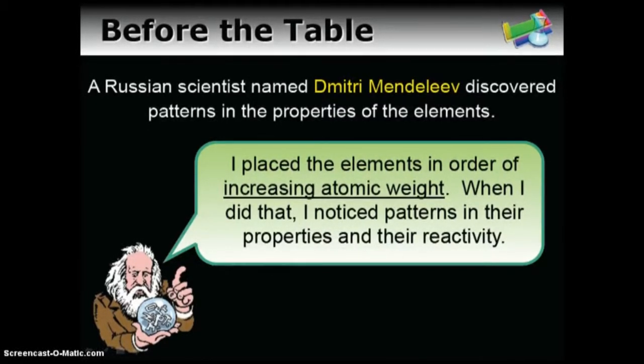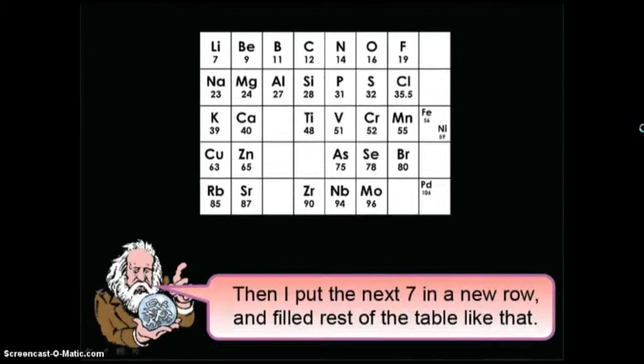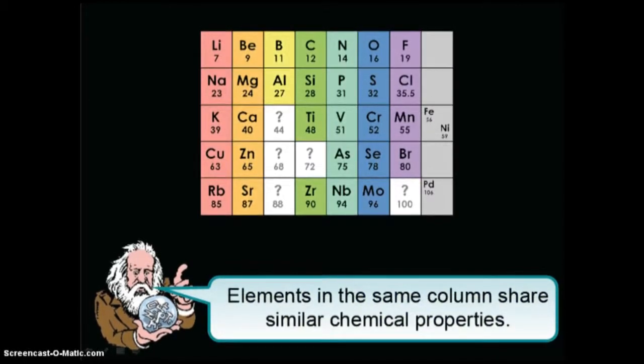Mendeleev, a Russian scientist, placed these elements in order of increasing atomic mass, increasing atomic weight, and started noticing patterns in their properties and their reactivity. First 7 known elements he put in a row, then put the next 7 and filled in the rest of the table where he thought they belonged based on different properties he saw in common. He was able to leave gaps for elements that had not yet been discovered but that he predicted would be, and he saw patterns that every time an element fell into the same column as another, the reason was because it shared similar chemical properties.